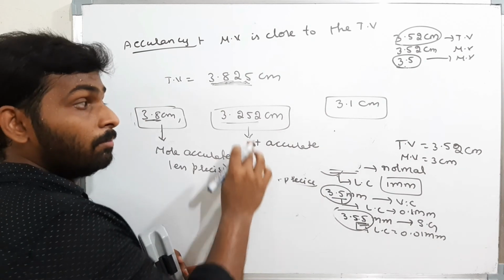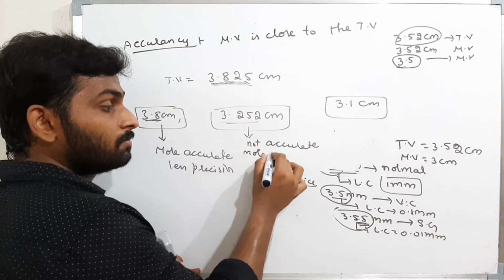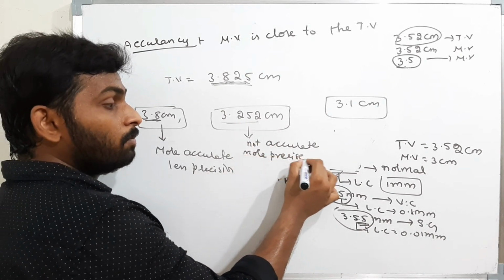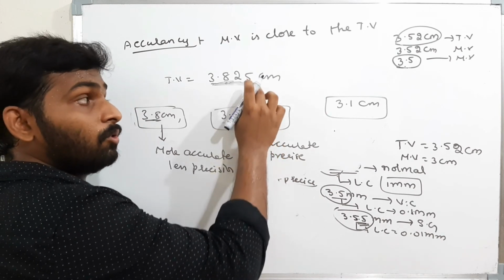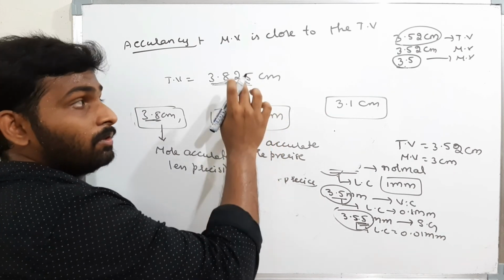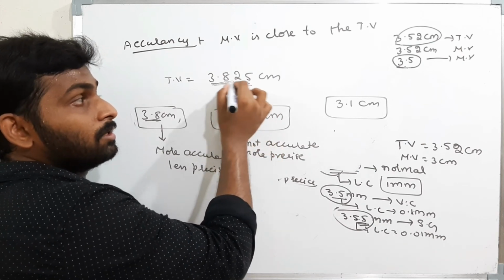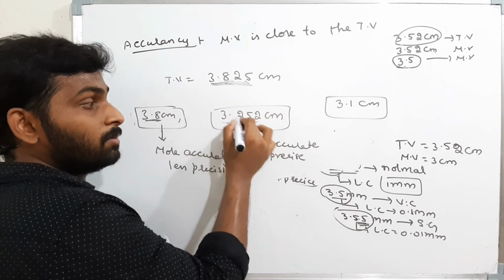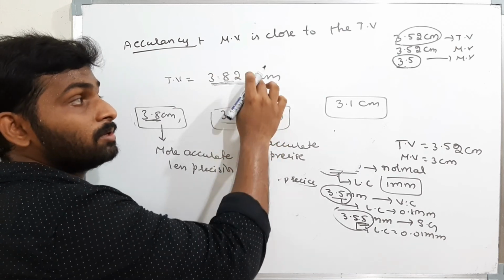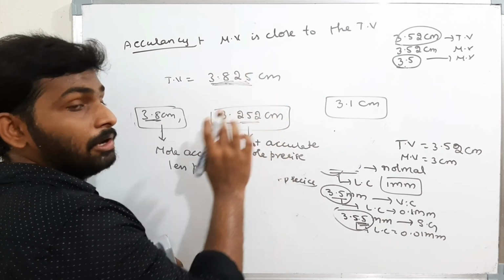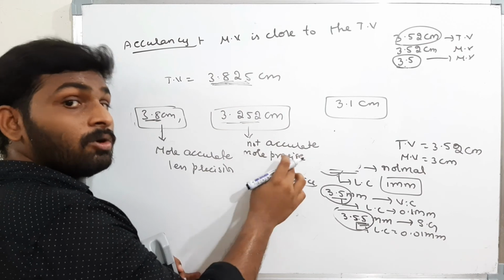This is not accurate, but it is more precise. This is more precise because I am measuring both the values with the same instrument. After the decimal 3 digits are there, here also after the decimal 3 digits are there. The least count of the instruments is the same. Therefore I will say it is a more precise value. Not accurate, but more precise.